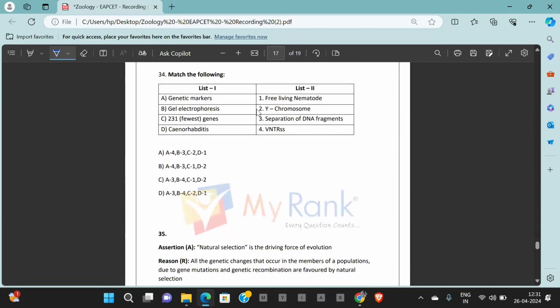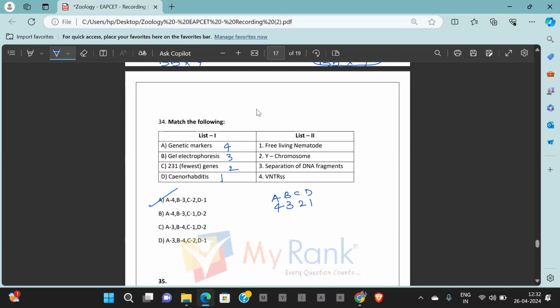Question number 34 is again match the following. List 1, genetic markers. Variable number of tandem repeats are used as genetic markers. Gel electrophoresis is for separation of DNA fragments. So 3. Fewest number of genes are found on Y chromosome. So 2. Caenorhabditis is an example for free living nematode. So 1. 4, 3, 2, 1. Here is A4, B3, C2, D1. Option 1, answer A. Question number 34, answer is option A.